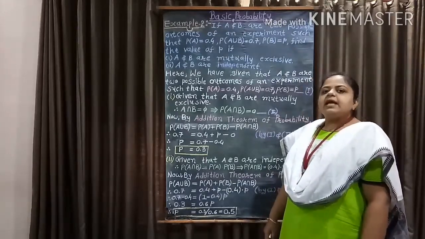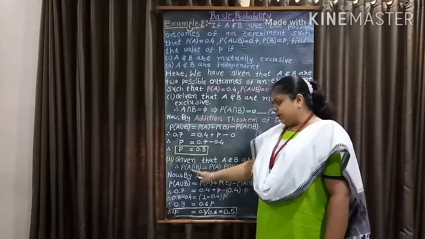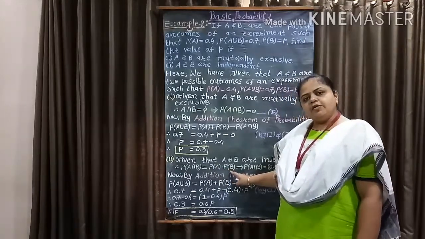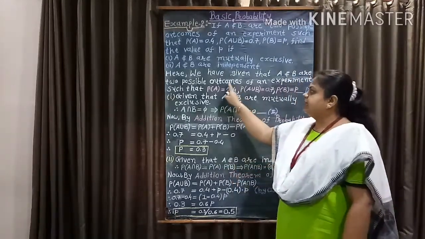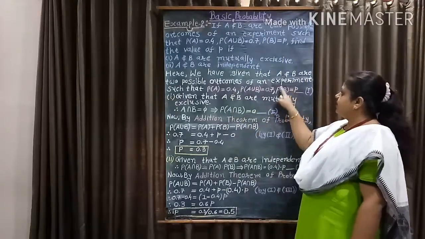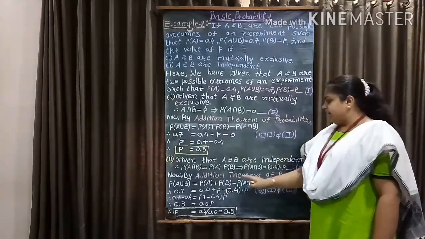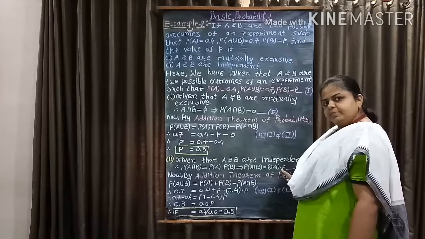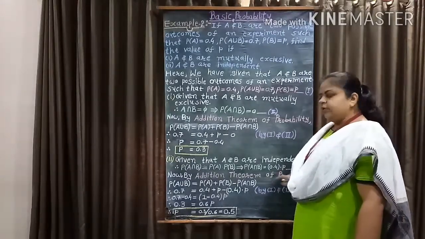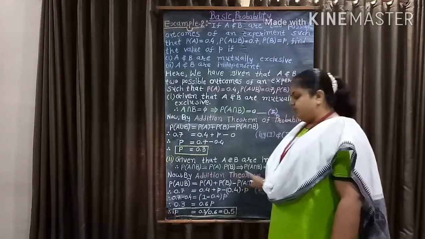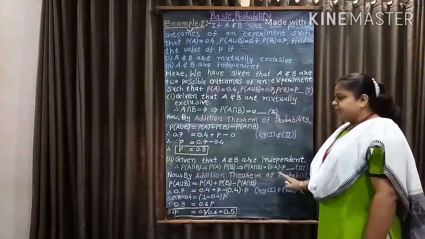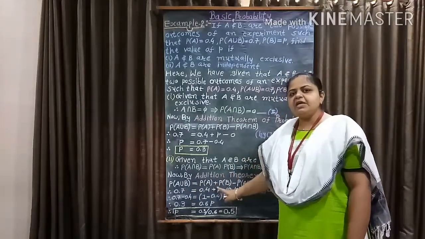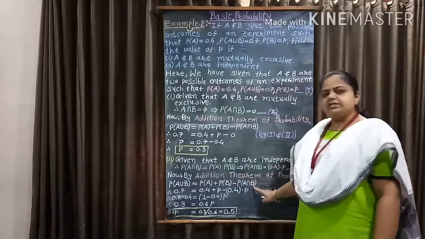So, since A and B are independent, probability of A intersection B equal to probability of A into probability of B. But already we have probability of A equal to 0.4 and probability of B equal to P. So here we get probability of A intersection B equal to 0.4 into P. Give equation number 3. Now again by addition theorem of probability, we know that probability of A union B equal to probability of A plus probability of B minus probability of A intersection B.